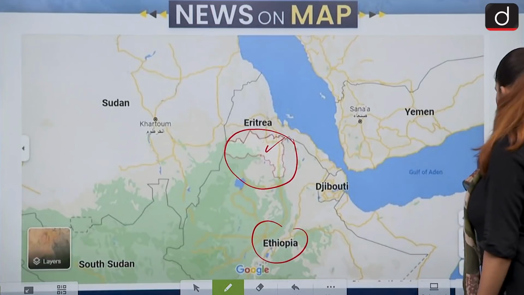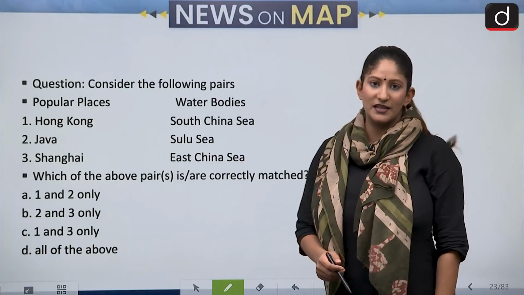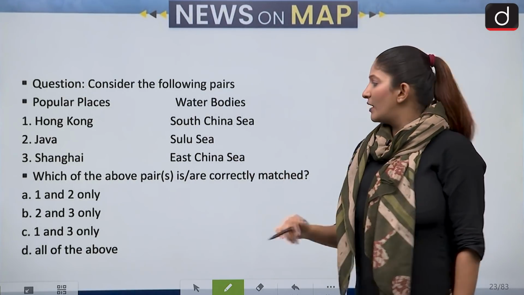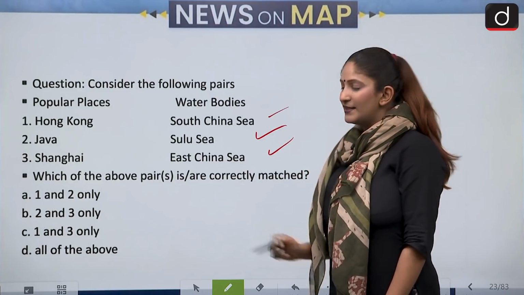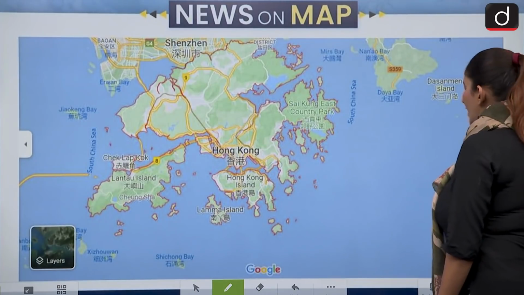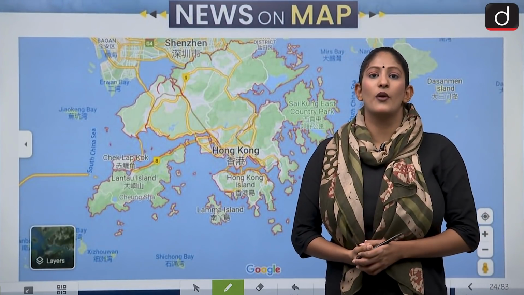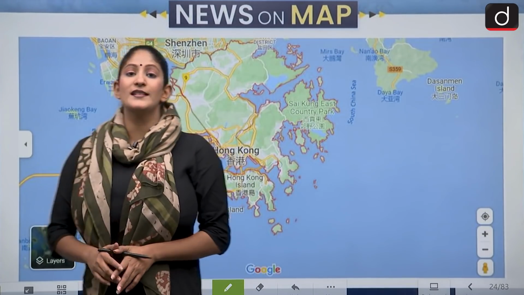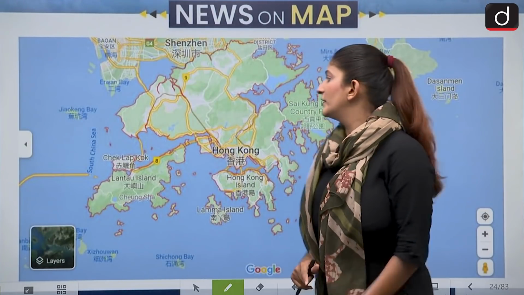Moving on to the next set of questions. We have to again match the popular places with the water body. So Hong Kong, South China Sea; Java, Sulu Sea; Shanghai, East China Sea. Let's see which of these are correct. Hong Kong has been in the news because of China's aspiration that Hong Kong should become a part of China as soon as possible. So with respect to that only, we are going to deal with this question.